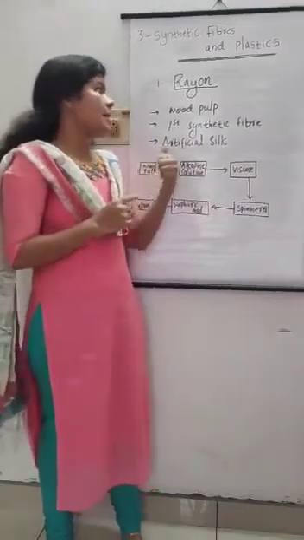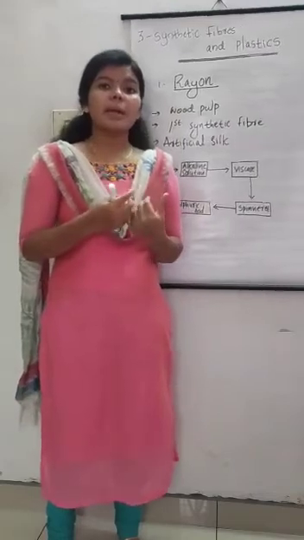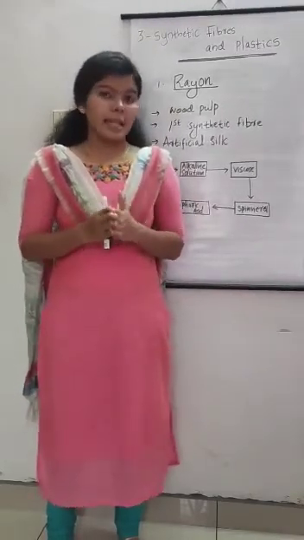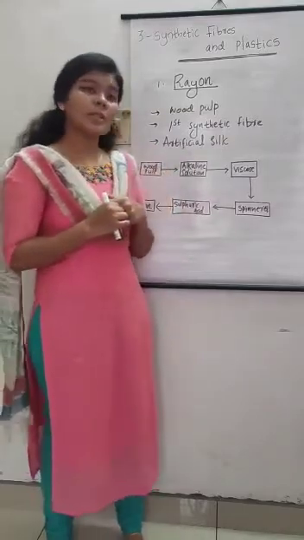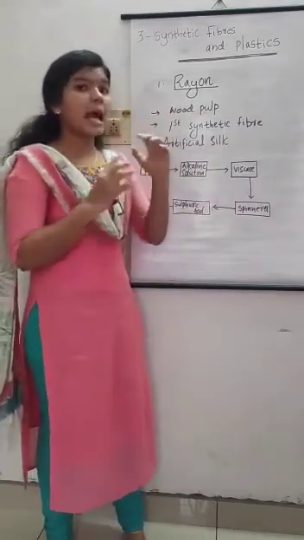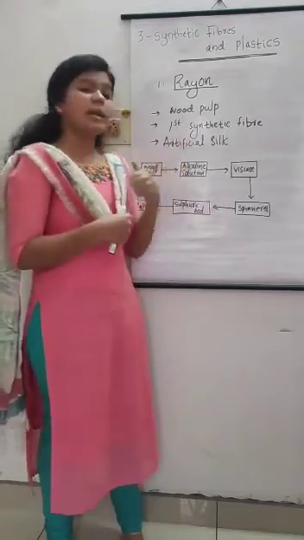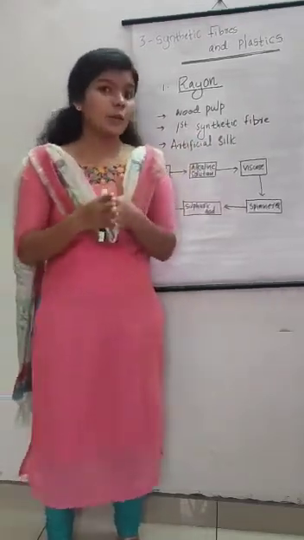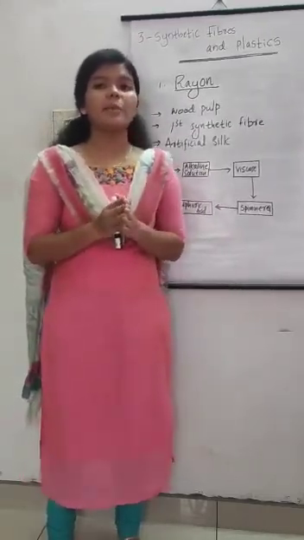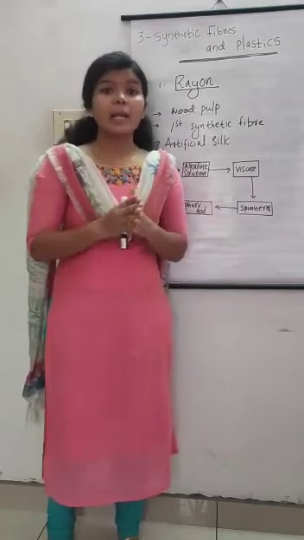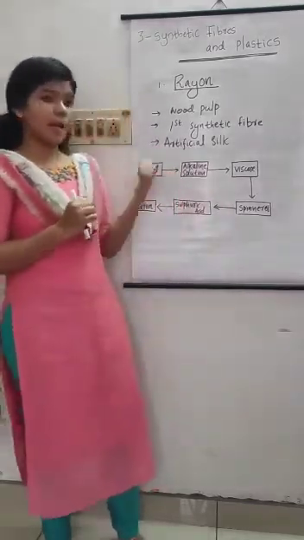Now you can see the properties of rayon, that is its appearance is comparable to that of silk, so it is called artificial silk. Why is it called artificial silk? The appearance of rayon resembles silk, so it is called artificial silk. You know that silk is very expensive, but rayon is cheaper and can be woven like silk fibers. Next one is the preparation of rayon.